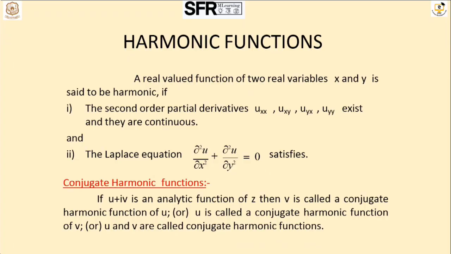Next, the conjugate harmonic function, which is a very important thing. If u plus iv is an analytic function of z, then v is called a conjugate harmonic function of u, or u is called a conjugate harmonic function of v, and u and v are both called conjugate harmonic functions.